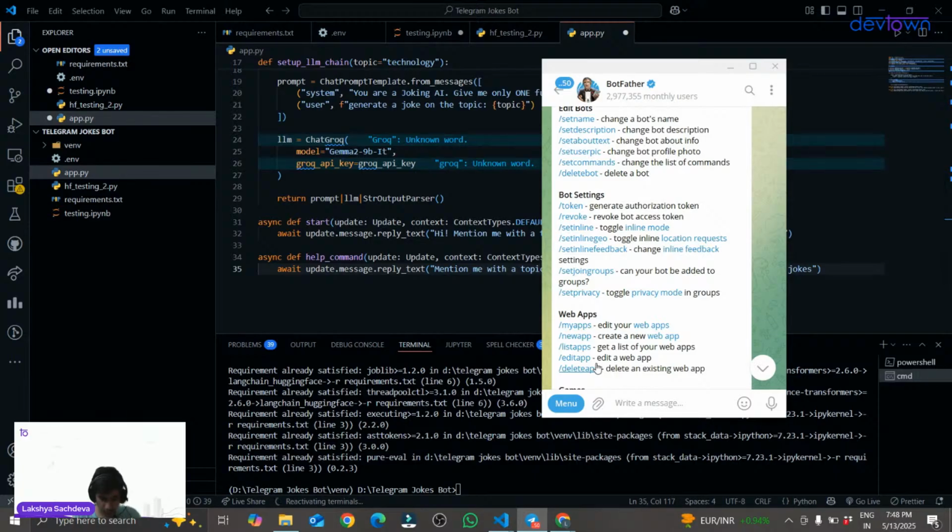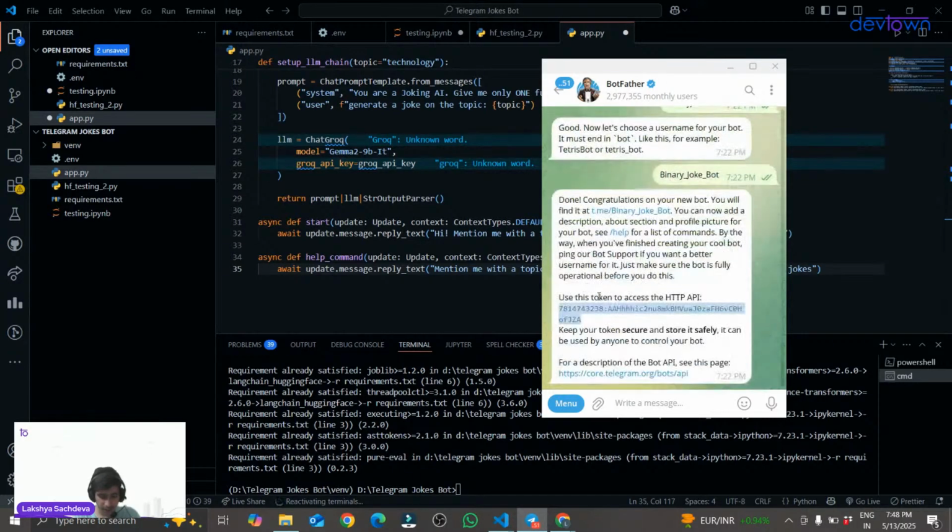Is this clear? How are we setting our own commands in our Telegram chatbot? Is this clear, guys? If it's clear, then write clear in the chat quickly. Come on, guys, quick.